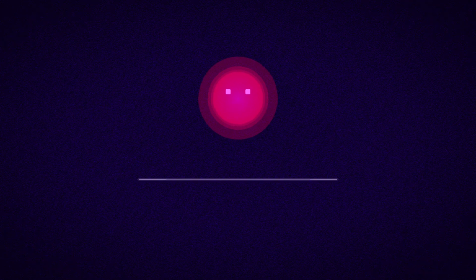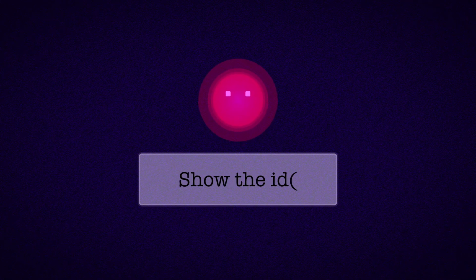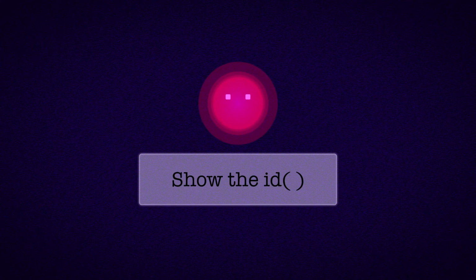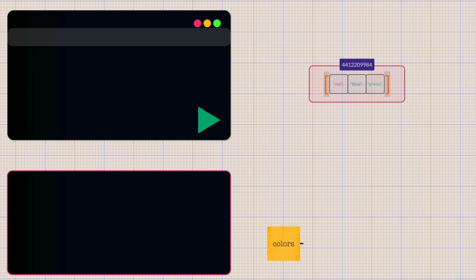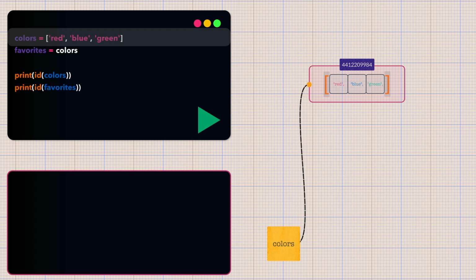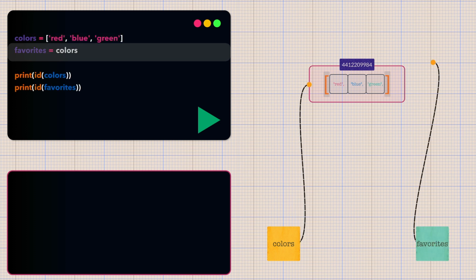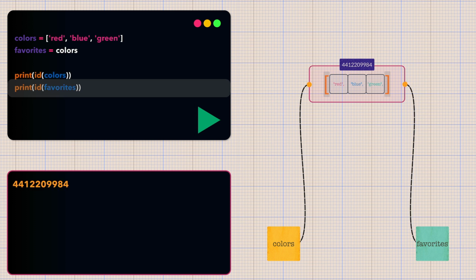Python provides a built-in function called id that returns the unique identity of an object. This is quite useful for understanding when two variables reference the same object versus when they reference different objects. In this code, we can see that colors and favorites both have identical ID numbers, which confirms that both variables reference the exact same object in memory.